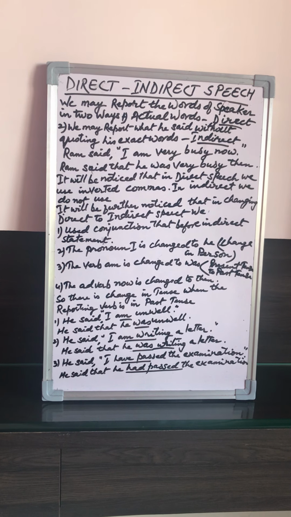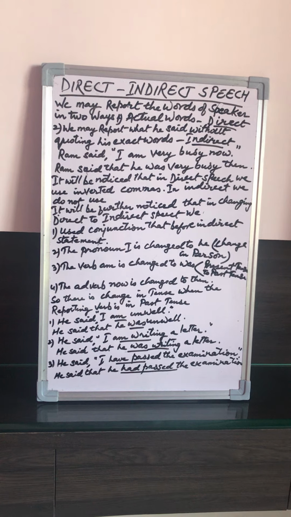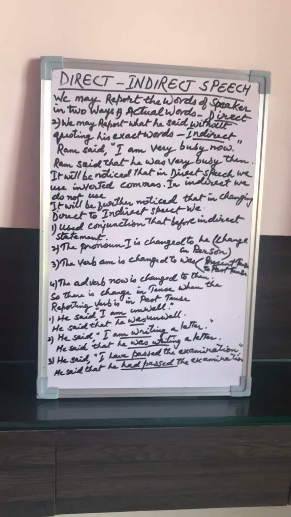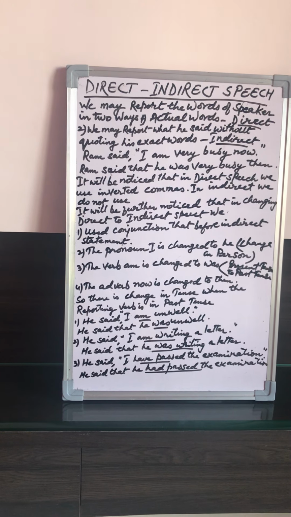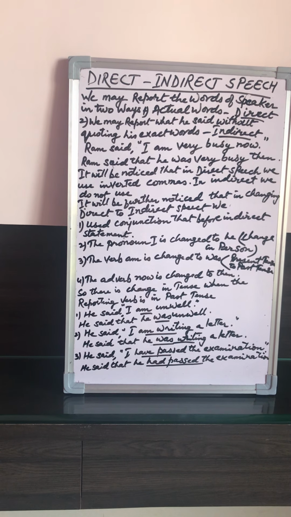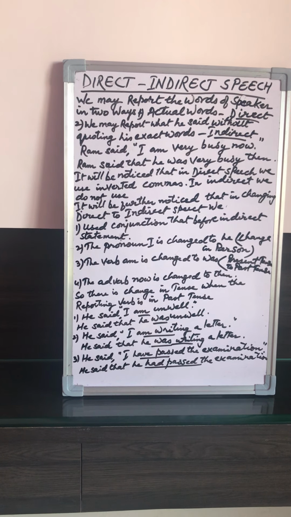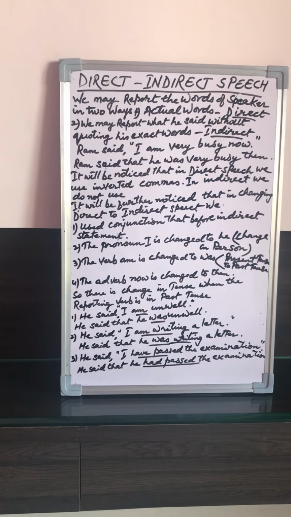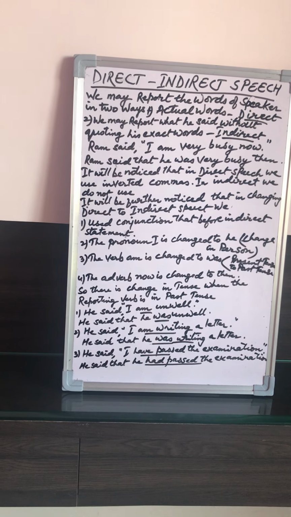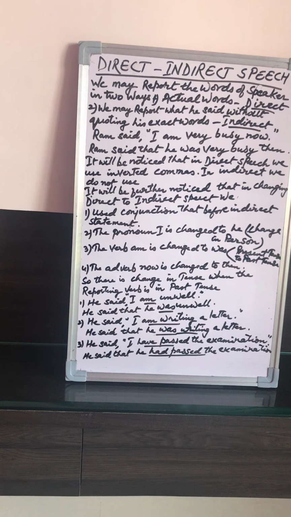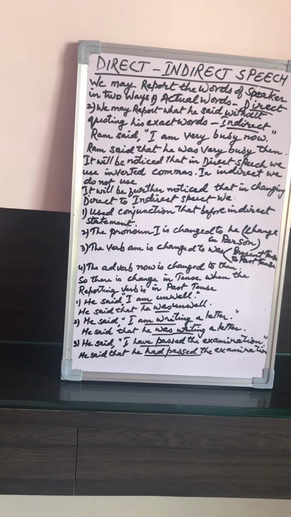The words expressing nearness in time or place are changed into words expressing distance. As for example, now becomes then, here becomes there, ago becomes before, thus becomes so, today changes to that day, tomorrow changes to next day, yesterday changes to the day before, and last night or last month changes to the night before or the month before.